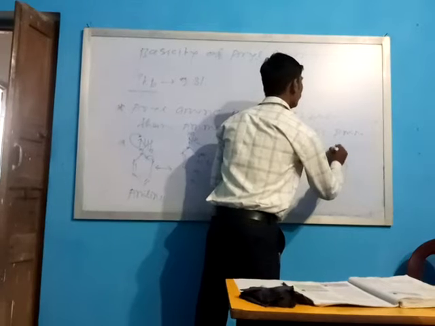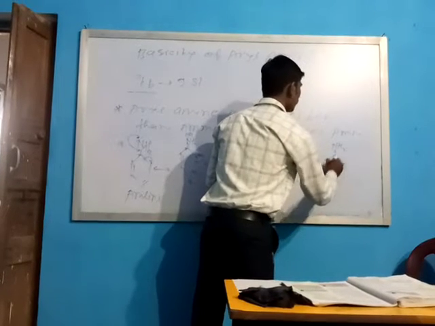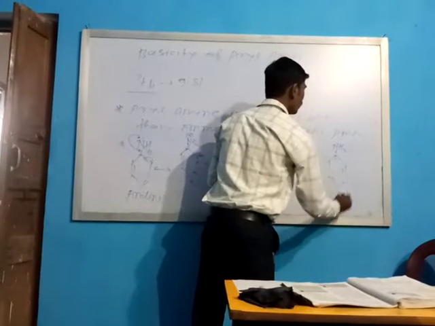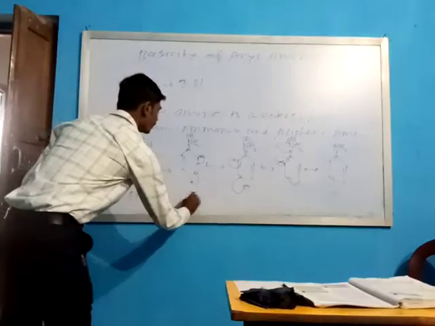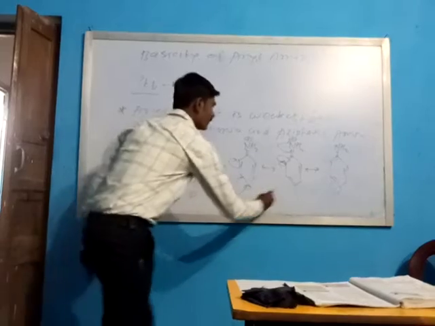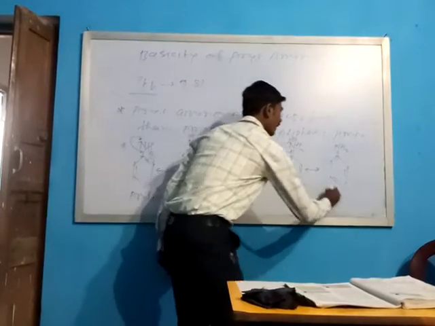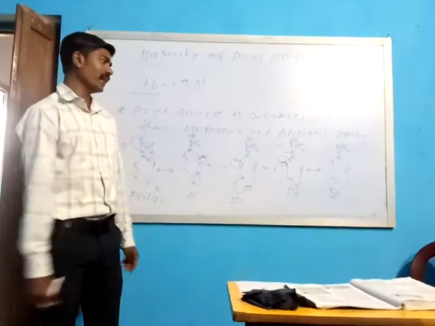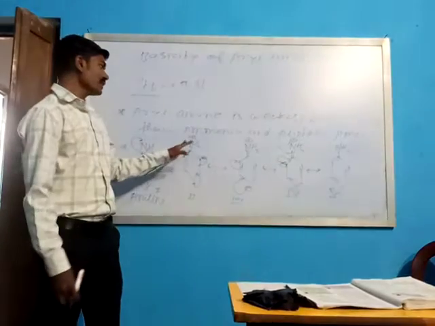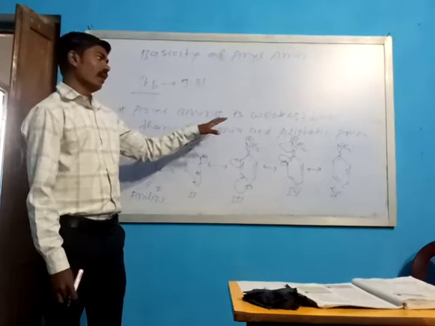This is the single bond and H2 double bond. ठीक है. And this is number 1, number 2, number 3, number 4 and number 5. These are the 5 different resonating structures of aniline.